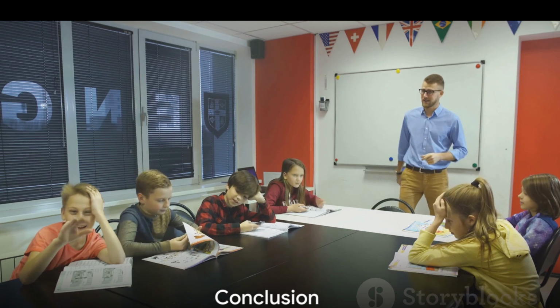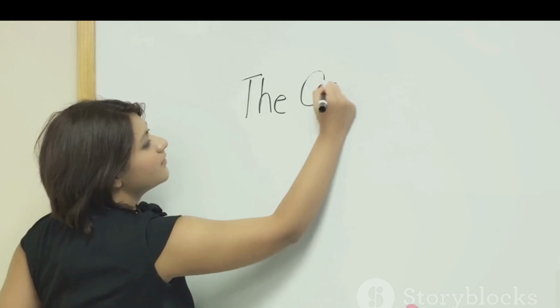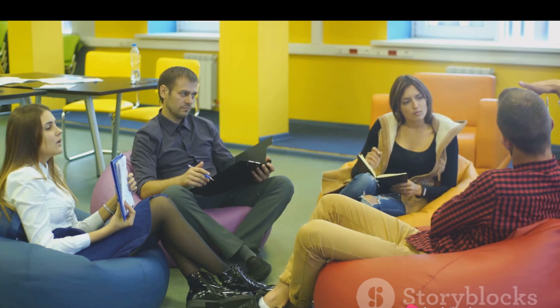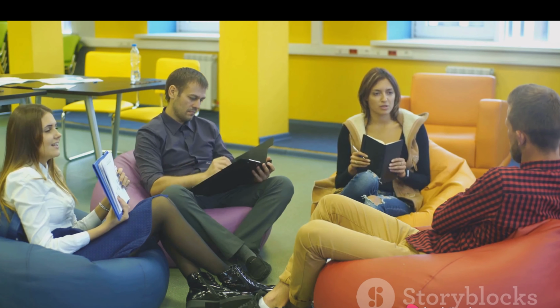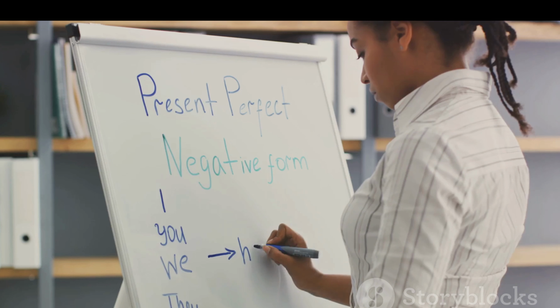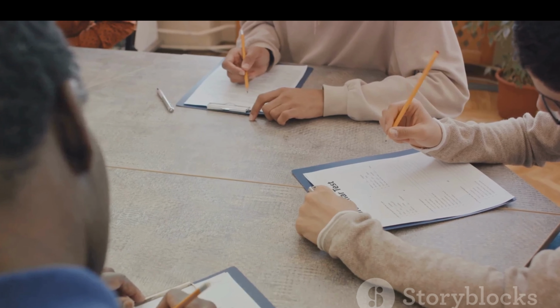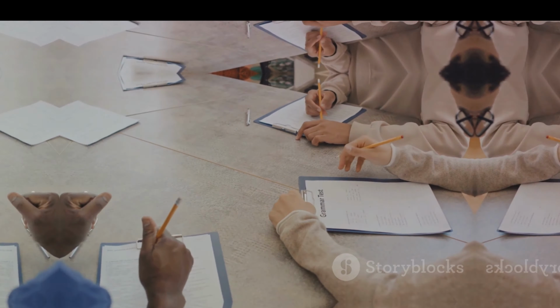Understanding these verb forms is crucial in English. It not only aids in constructing accurate sentences but also enhances comprehension. Moreover, it allows for effective communication, as different verb forms can change the meaning of a sentence. Knowledge of these forms is also essential for academic and professional English. So remember, mastering these verb forms can be your stepping stone to mastering English.